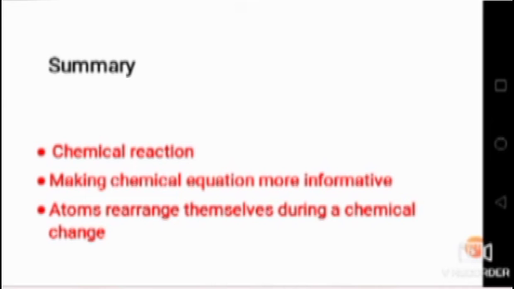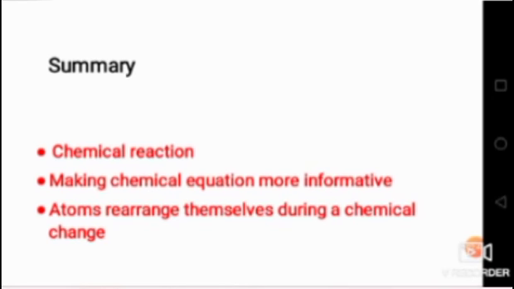Here we have seen we can add conditions like temperature, atmosphere and catalyst, which are written above or below the arrow mark, and we can write the equation by mentioning the colors and states of reactant and product below the reactant and product. Also we can indicate whether the product formed is gas or precipitate by using upward and downward arrows. At last we have learnt about atoms rearranging themselves during chemical change.